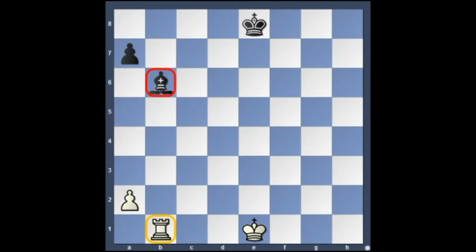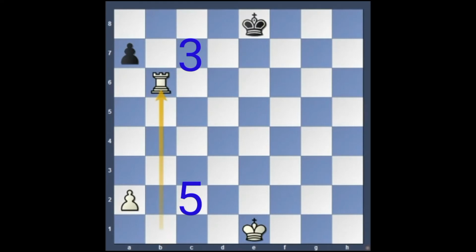Okay, in the first example, you can see black's bishop on b6 is protected by a pawn on a7. However, we are attacking the piece with our rook on b1. So in this position, can we capture the bishop or not? Now we have to recall the first lesson, where we learned about the values of the pieces. The bishop has only 3 points and the rook has 5 points.